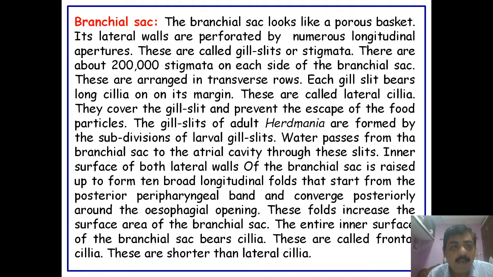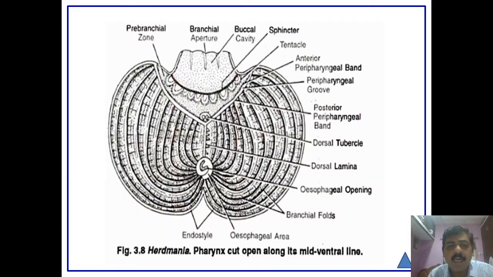Then next comes the branchial sac, or the branchial region, or the pharyngeal region. The branchial region looks like a basket. You can observe this is the branchial part, and most of the portion is occupied by the branchial zone with the branchial folds.